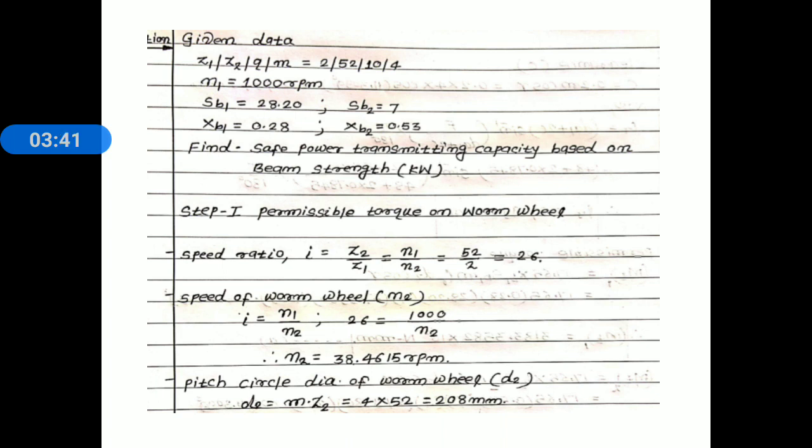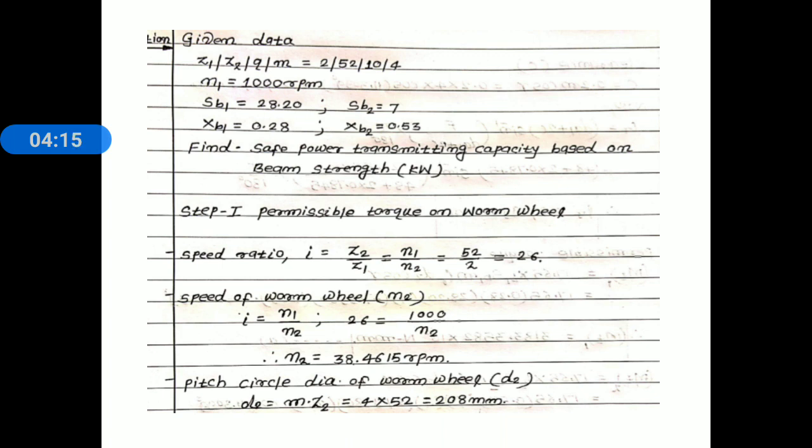MT1 is equal to 17.65 XB1 SB1 m lr d2 cos gamma, and MT2 is equal to 17.65 XB2 SB2 m lr d2 cos gamma. Using these two relations, first of all we find out the permissible torque transmitted by worm wheel, and the lower value is considered in calculating the safe power. That thing is known to you.